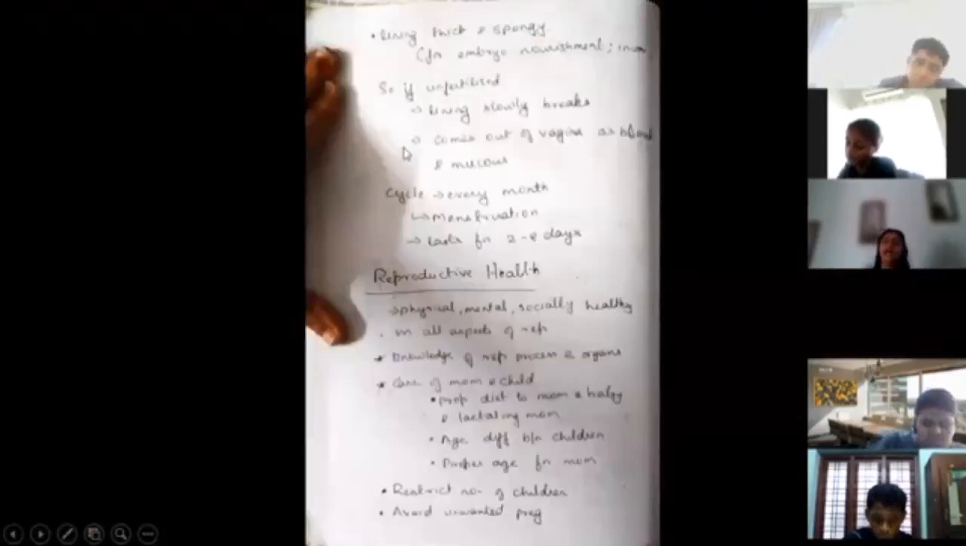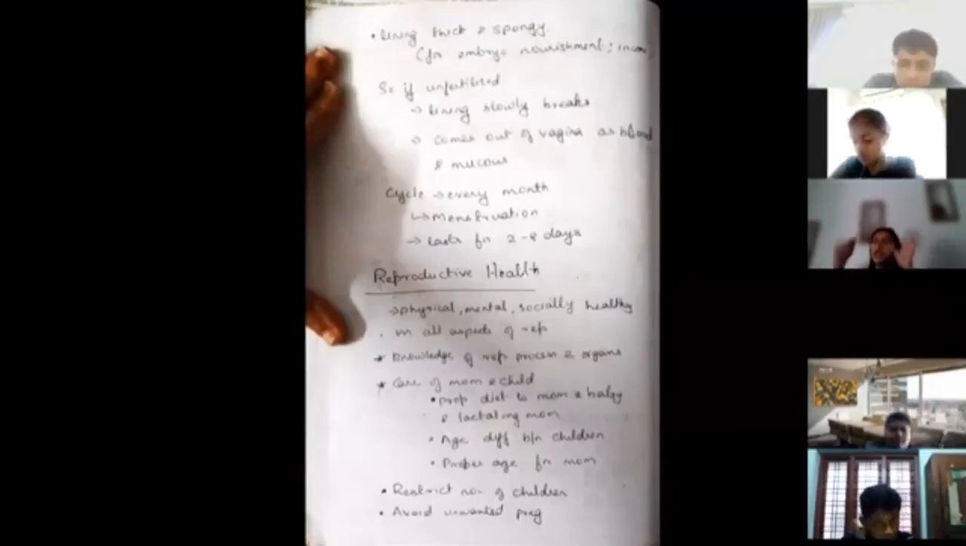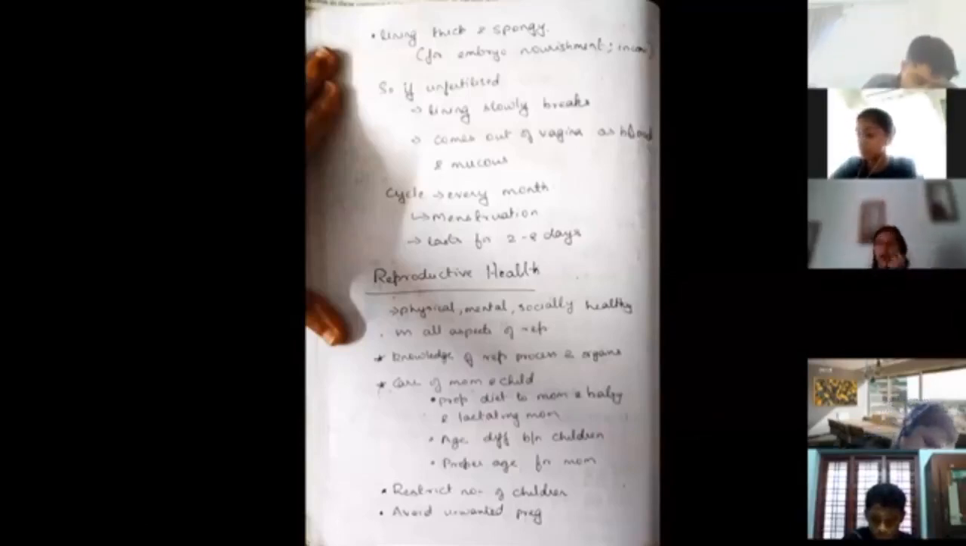Now the lining is going to break down because the embryo is not there. The thick and spongy lining is going to break down. If the egg is unfertilized, the lining slowly breaks and the whole lining is going to come out as menstrual blood along with a lot of mucus. This particular cycle is known as menstruation.